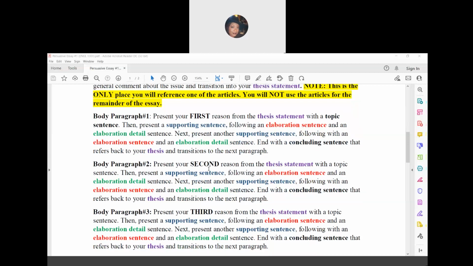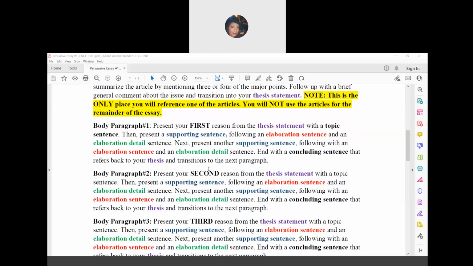Next, you will start to discuss your reasons in the form of three body paragraphs. Each body paragraph follows the exact same pattern. The only difference is that each body paragraph will discuss a different reason. These were the reasons that you listed in your thesis statement. So reason X, reason Y, reason Z.